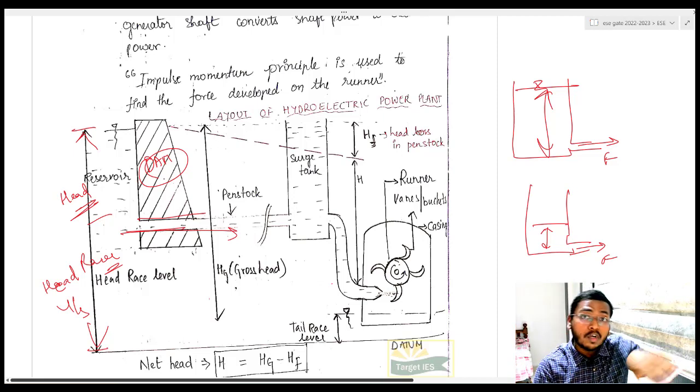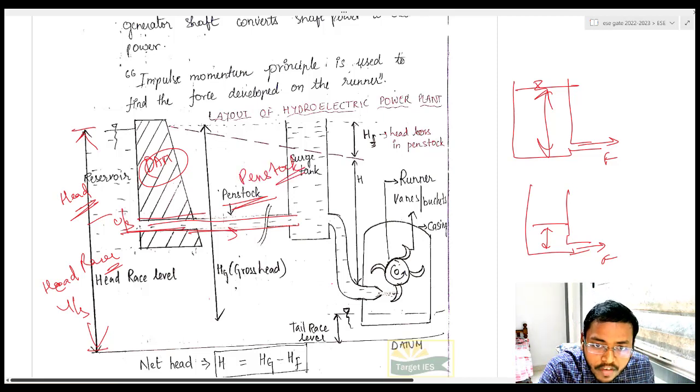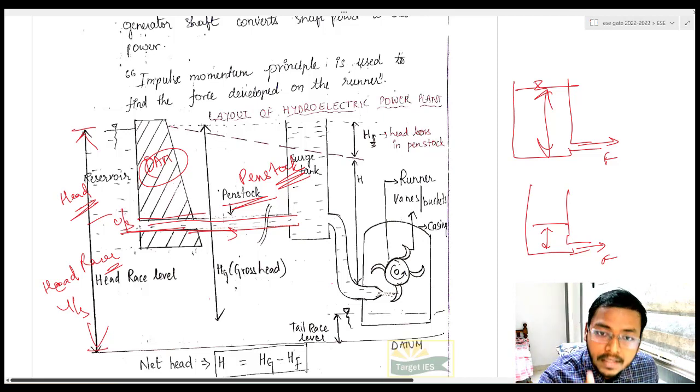Here I am talking about a penstock. It is a pipe which is taking water from the reservoir. It passes beside the dam or anywhere, under the dam, it doesn't matter, but the water is taken from the reservoir on the upstream side, and the pipe which collects the water from the reservoir, we are calling the penstock. Very important terminology. Give it 5 stars. Always remember the pipe which is carrying water from the reservoir to my turbine is called the penstock.